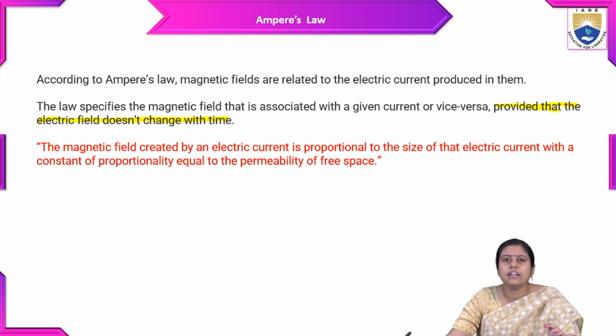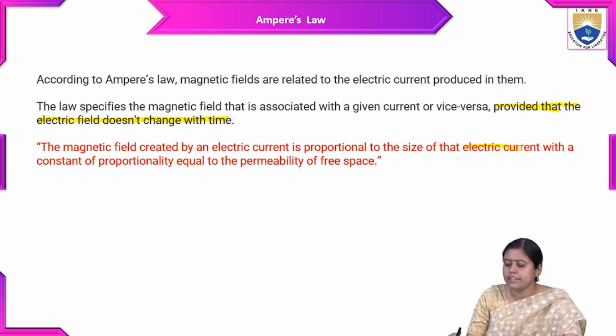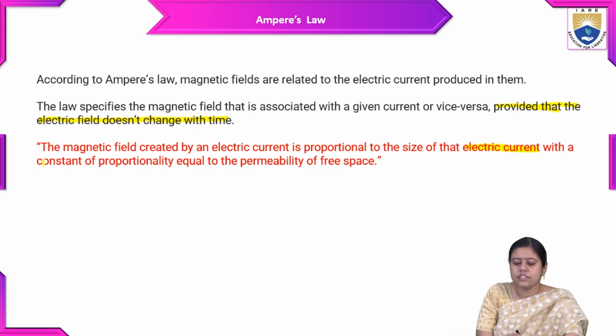In words, the magnetic field created by an electric current is proportional to the size of the electric current, with a constant of proportionality equal to the permeability of free space.